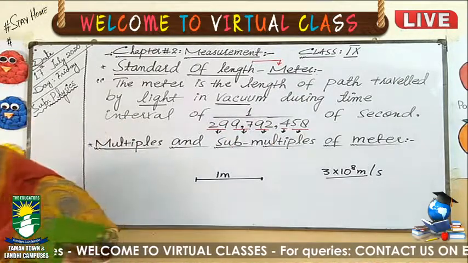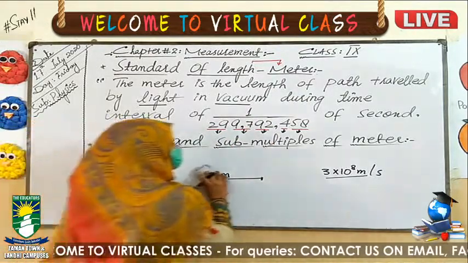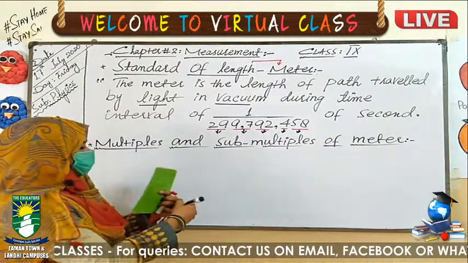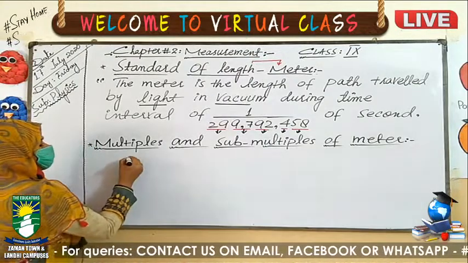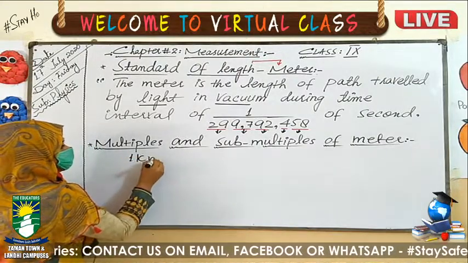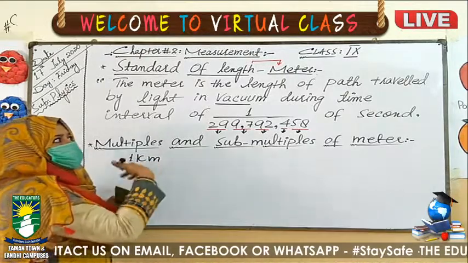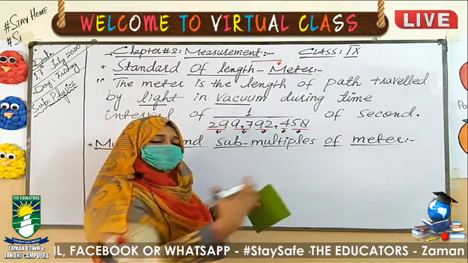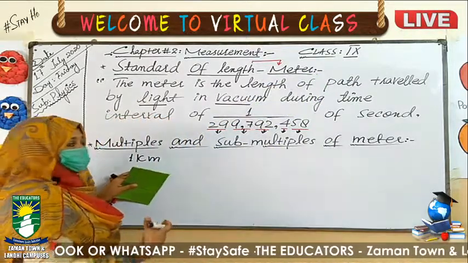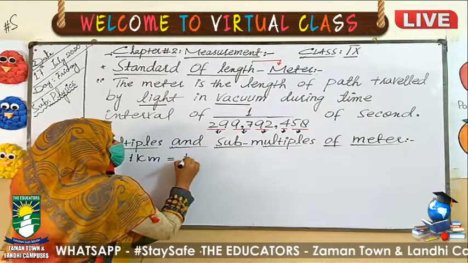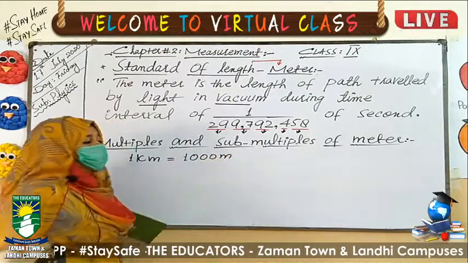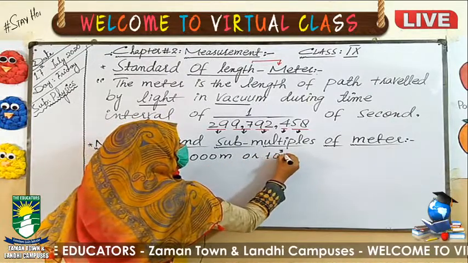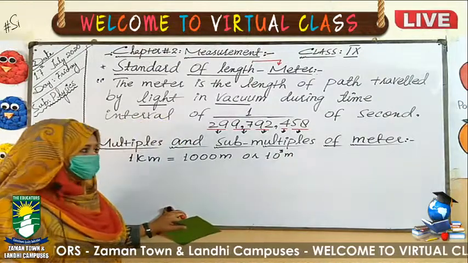Now we have the multiples and submultiples of meter. The standard is the meter, but larger than the meter we have the kilometer. In 1 kilometer we have 1000 meter, or we can write this 1000 as 10 exponent 3 meter. We can write it in this way as well.